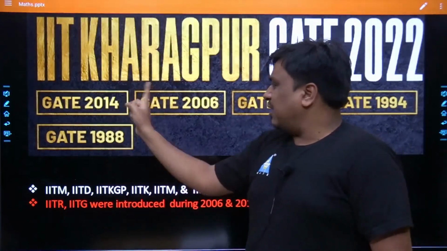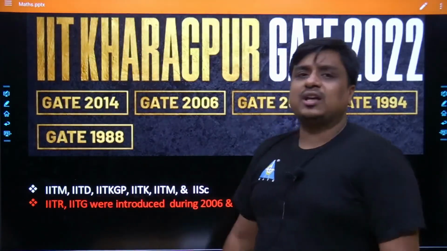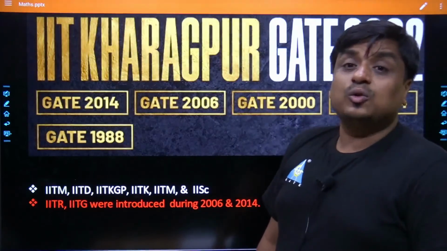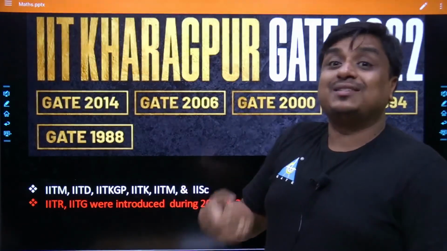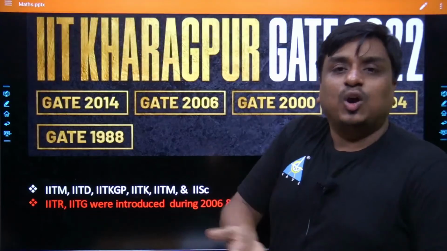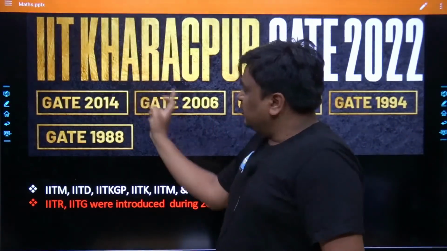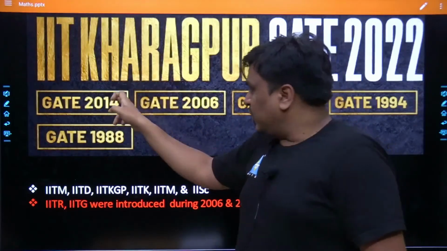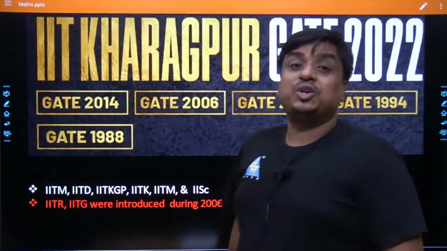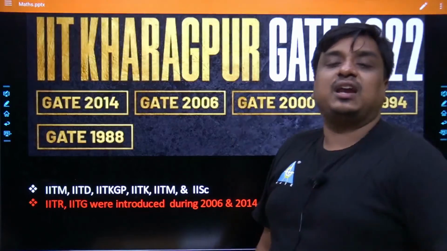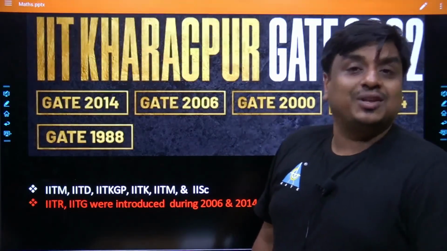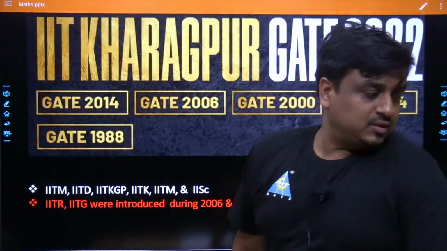Afterwards, after 2014, IIT Roorkee as well as IIT Guwahati also started participating in preparing the GATE paper, and that is why from 2006 onwards the difference is 8. So 2014 plus 8, 2022 is again the year in which IIT KGP is going to design the paper for you guys.